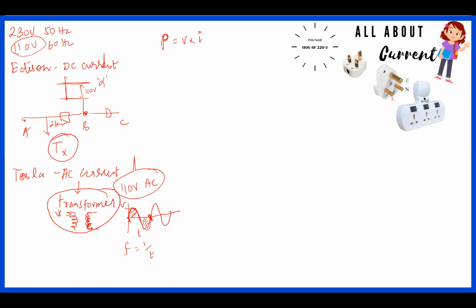So if I want to increase the current for increasing the power, for the same voltage level, I need to increase the size of the cable, because current is carried in a cable. Once I increase the size of the cable, the money or resource involved will be higher. That means the copper utilized for the transmission will be higher.